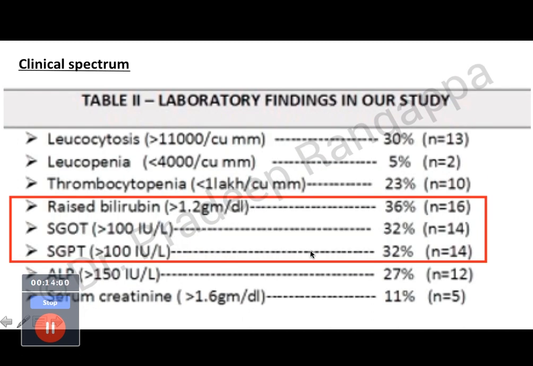So when they looked at the common laboratory findings, you will see liver dysfunction was the commonest. 36% of them had raised bilirubin and 32% had raised enzymes. Which means to say upfront it tends to affect the liver and they can have hepatomegaly. So this is what we can find out, and they can come with non-specific symptoms.